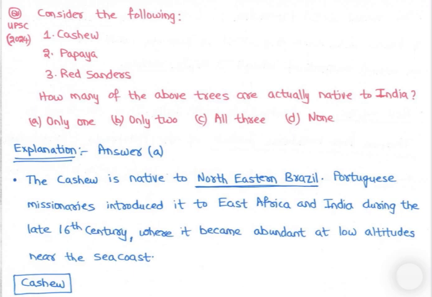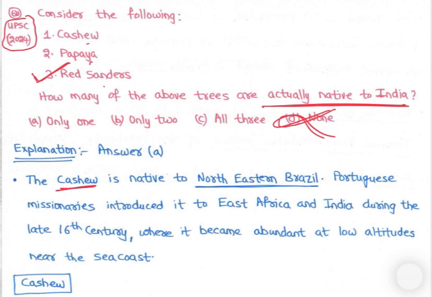Now, let's see a question asked in UPSC 2024. See, consider the following: cashew, papaya, red sanders. How many of the above trees are actually native to India? See, red sanders we know is native to India, right? So none is incorrect. So one option is eliminated, right? We need to attempt this question, right? So with respect to cashew and papaya, let's study.